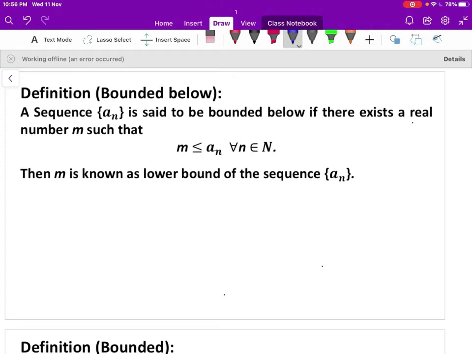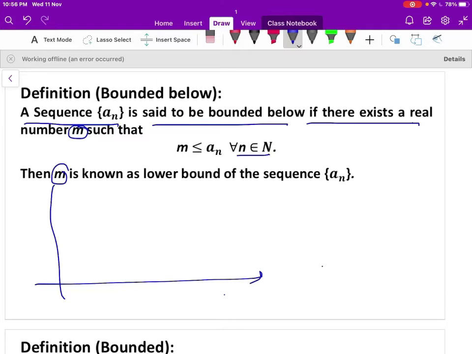Now we'll move to the definition of bounded below. A sequence a_n is said to be bounded below if there exists a real number m such that for all n belonging to N, m is less than or equal to a_n. It means that all the terms of the sequence a_n are greater than or equal to m, then m is known as the lower bound of the sequence a_n. We can show it graphically.